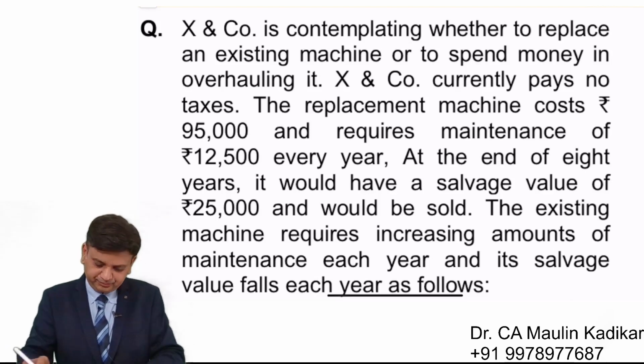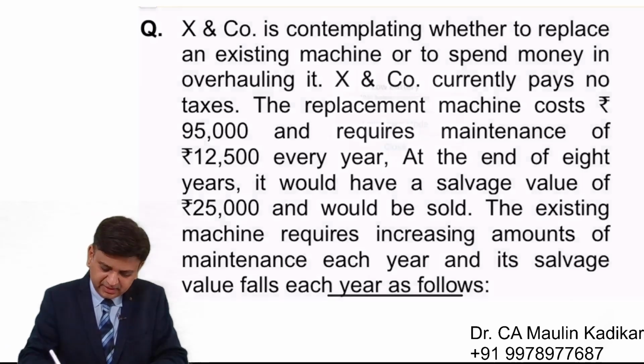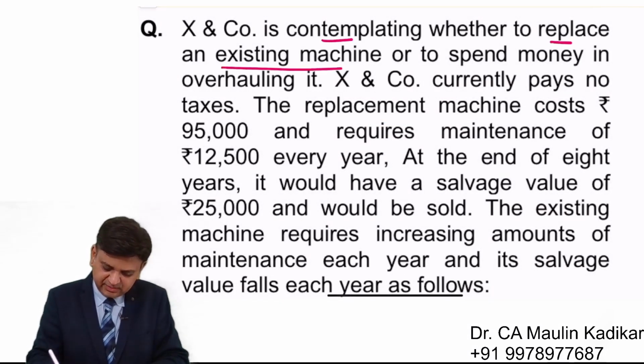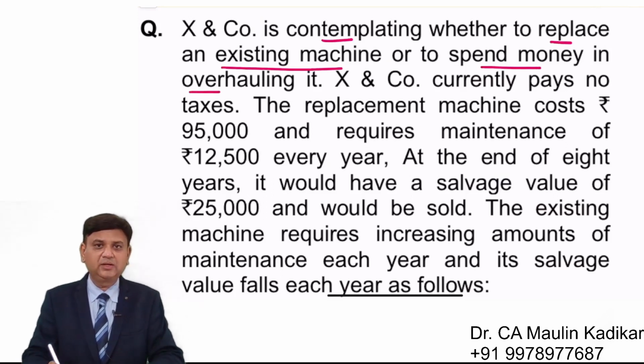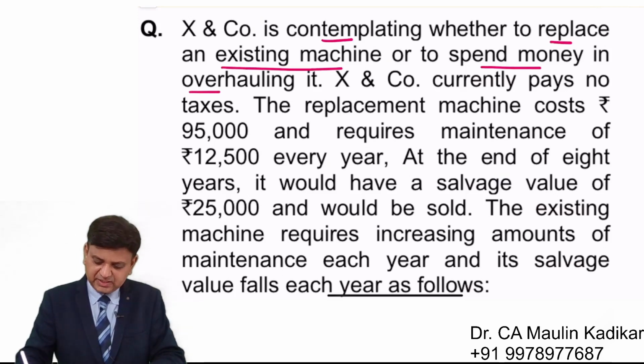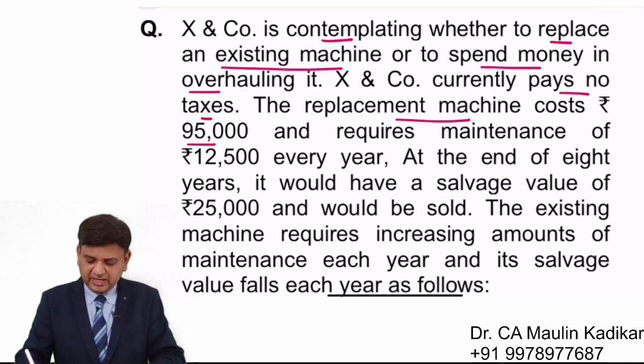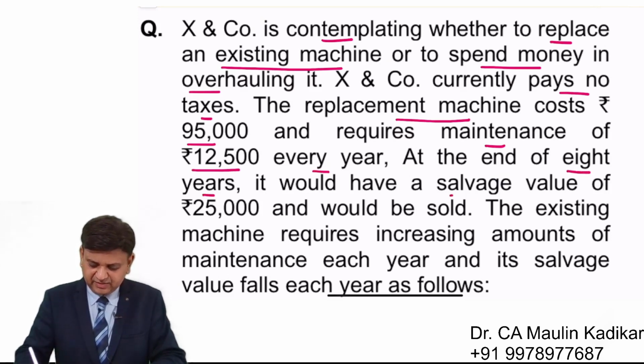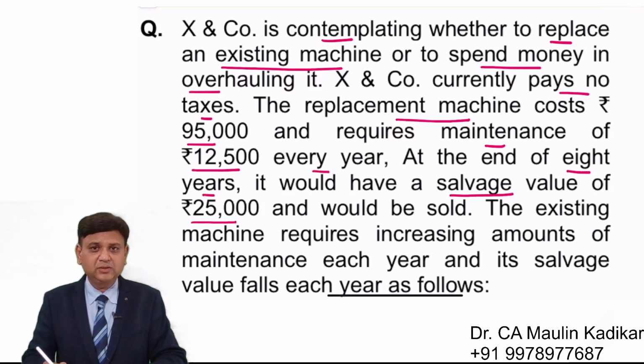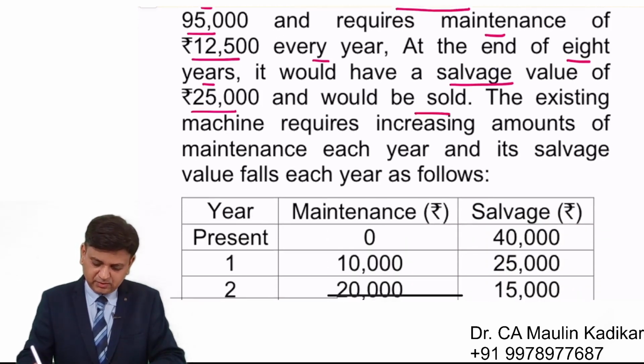Next question. X and company is contemplating whether to replace an existing machinery or to spend money in overhauling it. X and company pays no taxes. The replacement machinery costs 95,000 rupees and requires maintenance of 12,500 rupees every year. At the end of 8 years, it would have a salvage value of rupees 25,000 and would be sold.